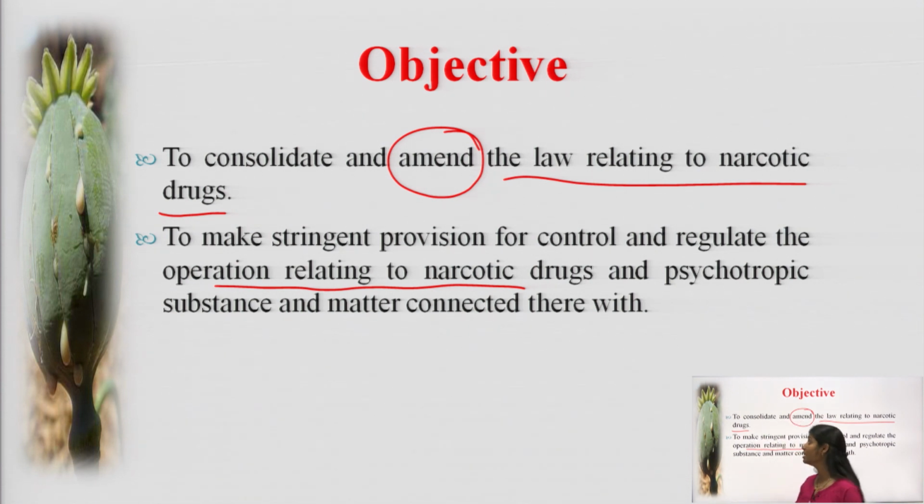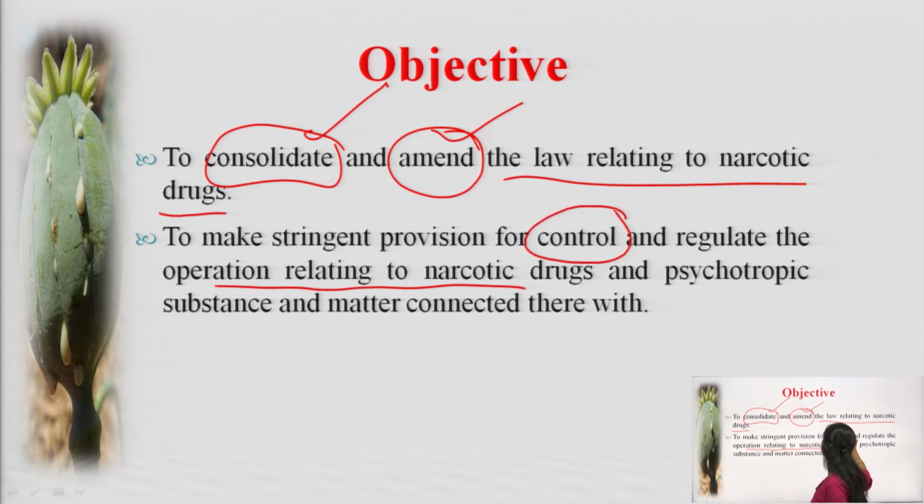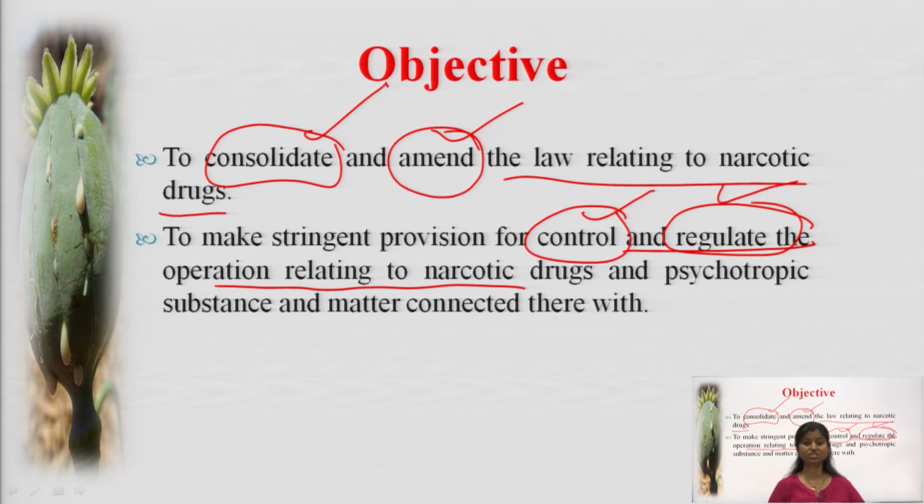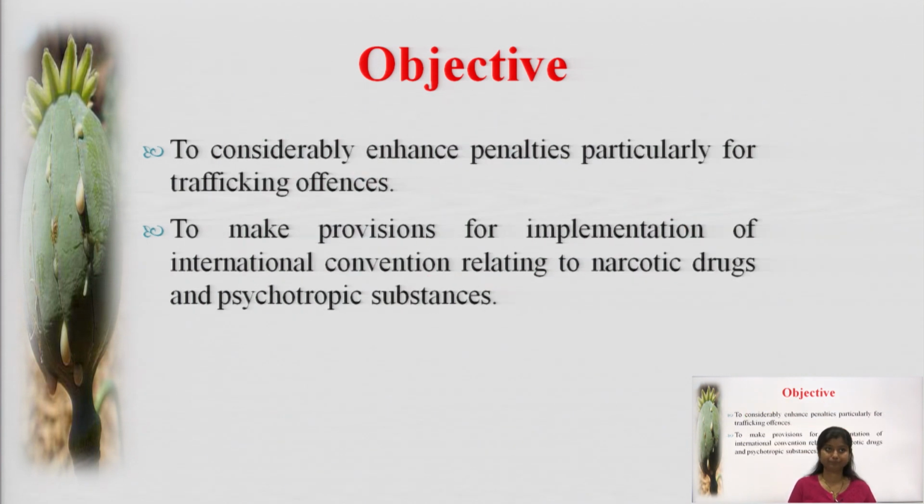So these are the four main words that you have to learn: consolidate, amend, control and regulate. With these four words you can learn the objective of the act. What to regulate and what to control? The drugs which come under narcotic drugs, because they have psychotropic effects, that is, an effect on the brain. So that was the main objective of the act.